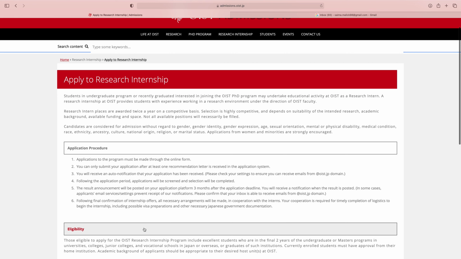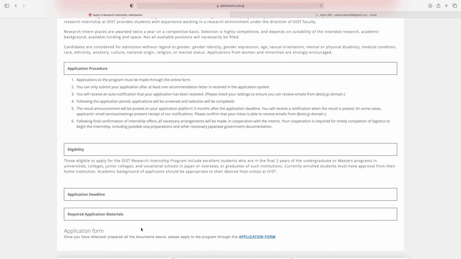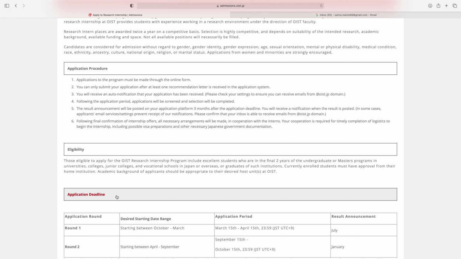So second is eligibility. If you click on eligibility, those students eligible to apply for the OIST research internship program include excellent students who are in the final 2 years of the undergraduate or master program in universities, colleges, junior colleges and vocational schools in Japan or overseas, or graduates of such institutions. Currently enrolled students must have approval from their home institution. Academic background of applicants should be appropriate to their desired host unit at OIST. So check from here, application deadline.